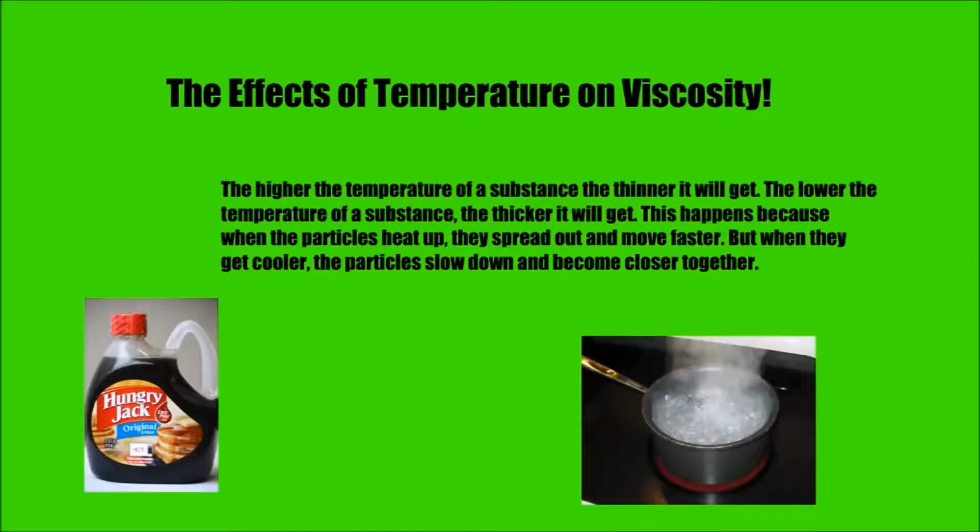The effects of temperature on viscosity. When a substance with a higher viscosity gets heated, the viscosity becomes lower. This happens because when it gets heat, the particles become less attracted to each other, which lets it flow faster. The particles will also get further apart and start to move faster.